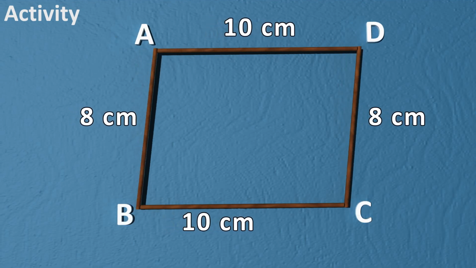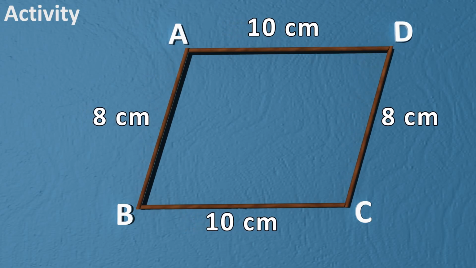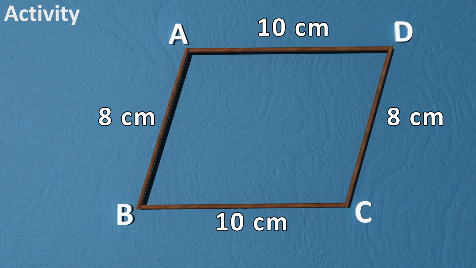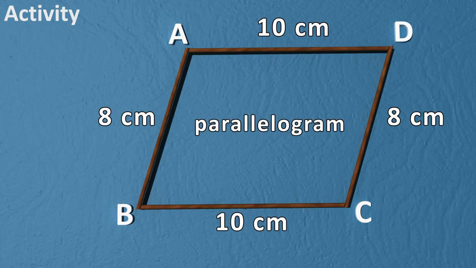Now, just push breadth AB of the rectangle. Is the new shape obtained still a rectangle? You will observe that the rectangle has now converted into a parallelogram. We have obtained this without altering the length of the sticks and the measurement of the sides.